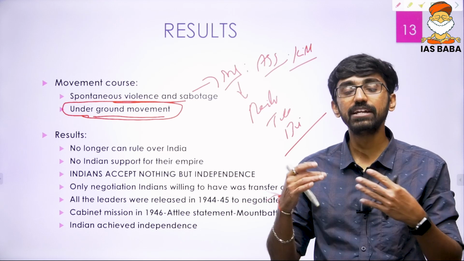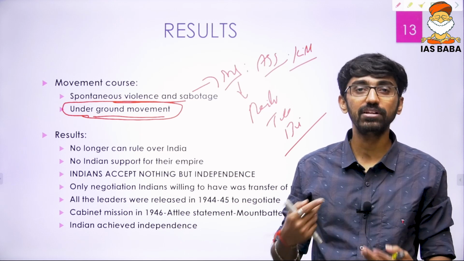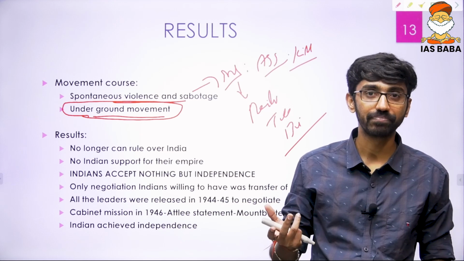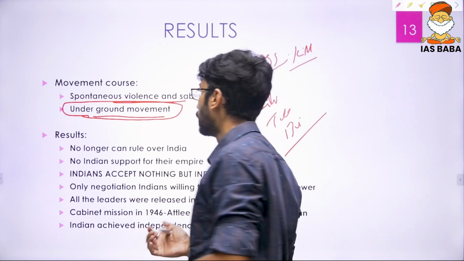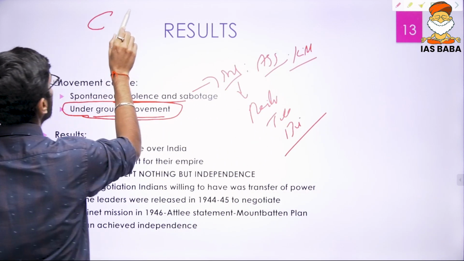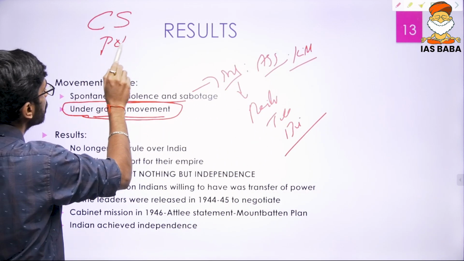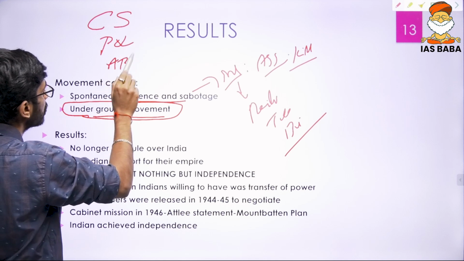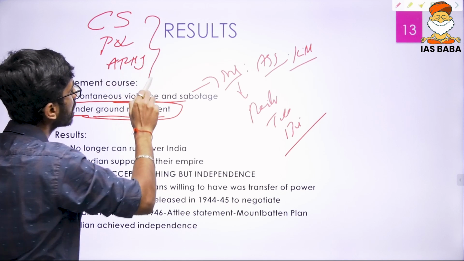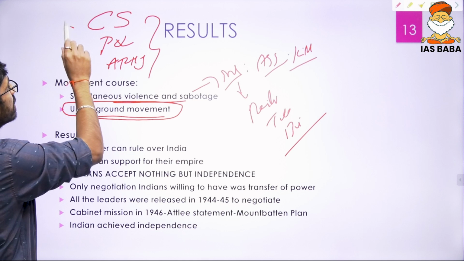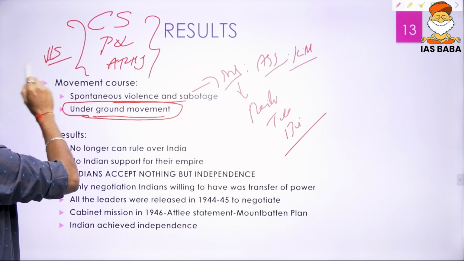Okay, and one of the three pillars of British support in India was civil services, police, and army. So when you look at British administration, the Britishers ran their administration with the help of civil service, police, and then again army, which are called the three pillars of British administration. And now all these three pillars went against the Britishers.